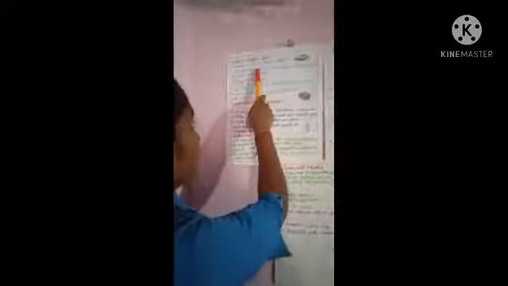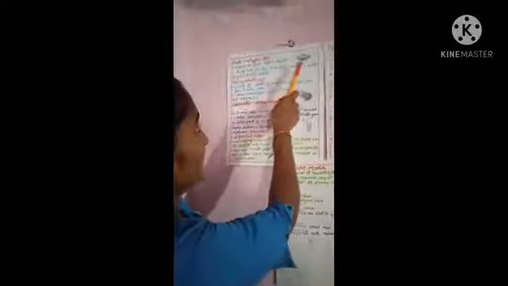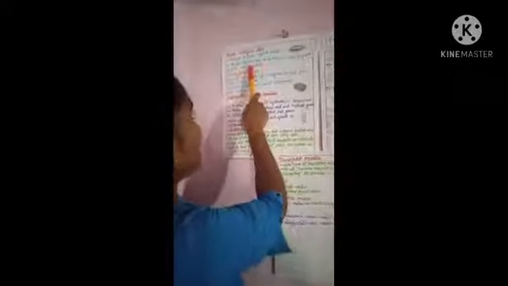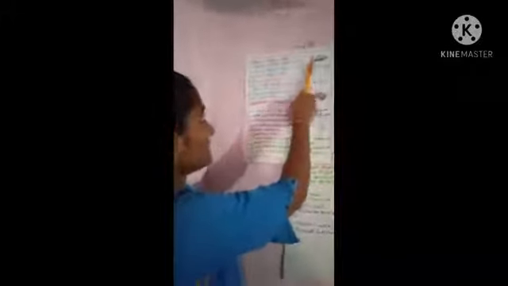Next one is eosin methylene blue. It is selective for gram-negative bacteria. The dye methylene blue in the medium inhibits the growth of gram-positive bacteria. See, this is the diagram of eosin methylene blue.